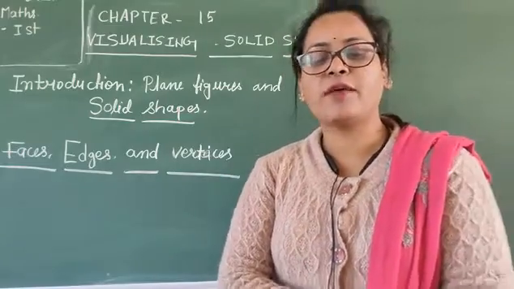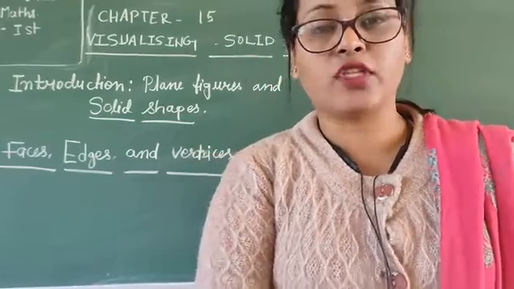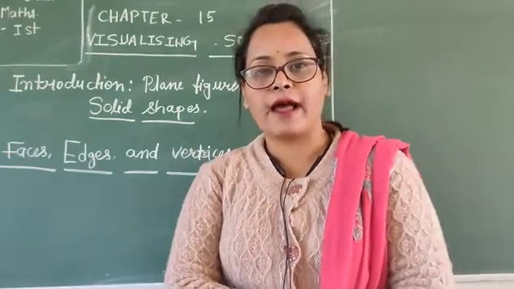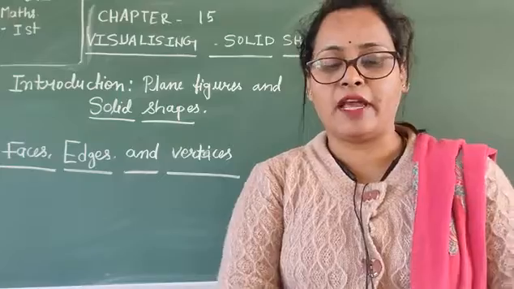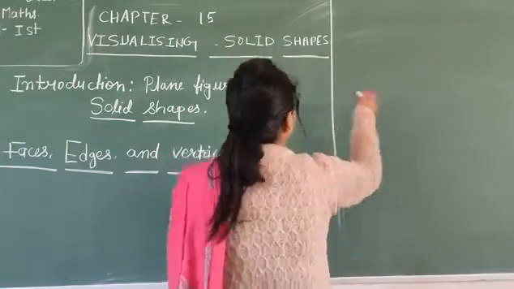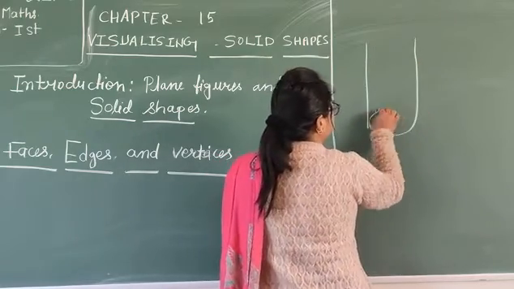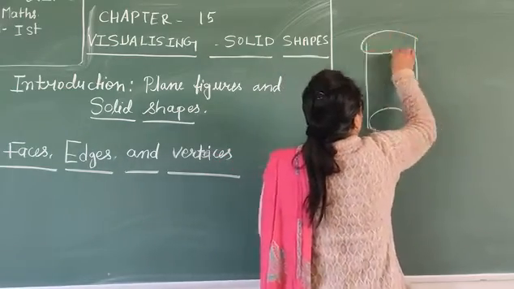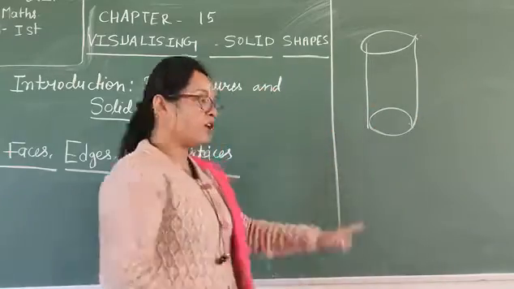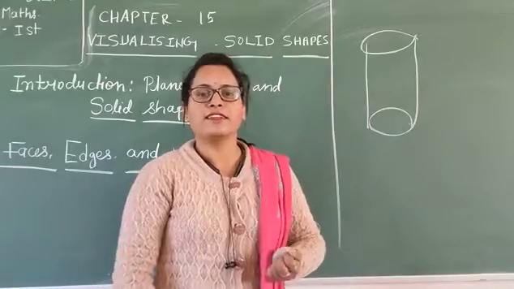Match the shape means all these shapes are here, and you have to match them with their right name. What is the first shape? Cube, cuboid, cylinder, rectangle, triangle, what? Yes, very good.